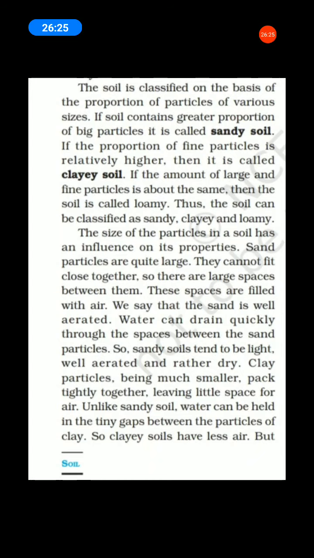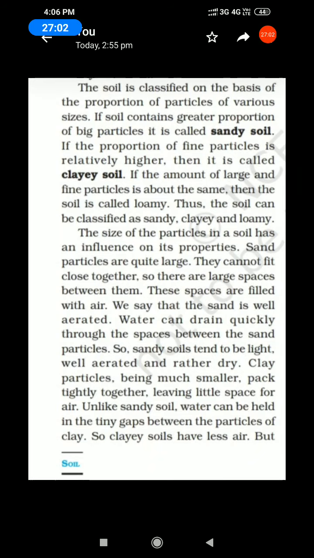Next one, if the amount of large and fine particles is about the same, then the soil is called loamy soil. Thus, the soil can be classified as sandy soil, clay soil and loamy soil.